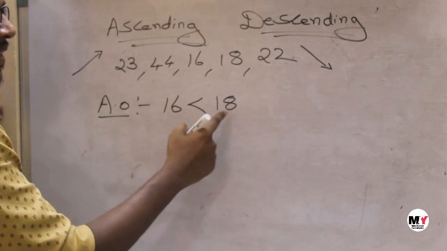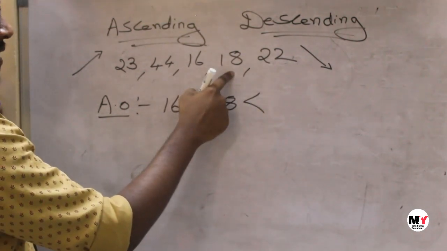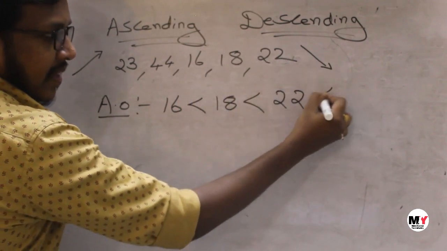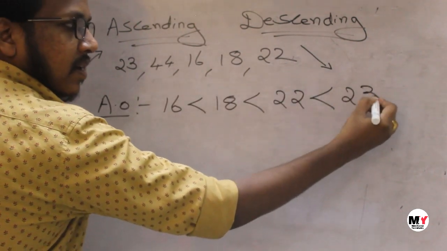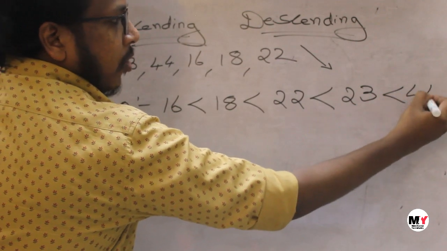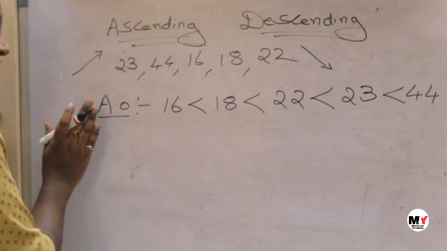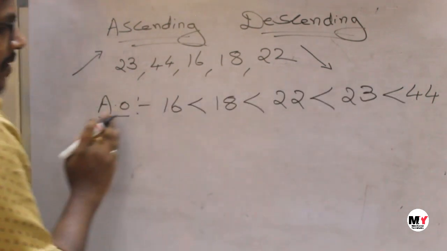Then after 18, which number comes? A bigger number. After 18, it's 22. Then comes a bigger number, 23. Then a bigger number, 44. So 44 is bigger compared to 23 and 22. So small number to big number is called ascending order.